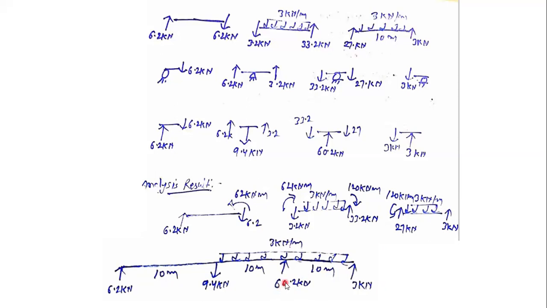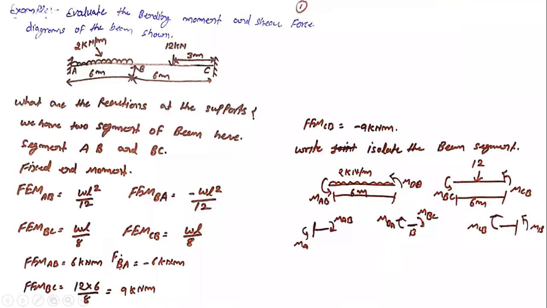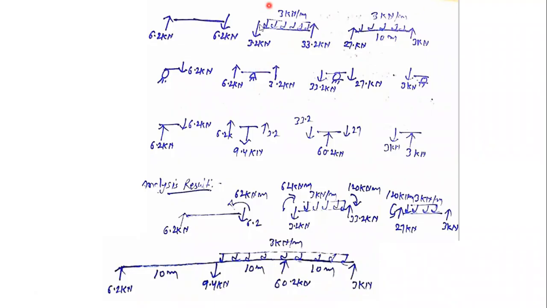Now you need to take the sum to check whether we are getting it right or wrong. 6.2 plus 60.2 plus 3. How much is it? It is 66.4 plus 3, 69.4. Then 9.4 plus 3 into 60, 60 plus 9.4. Whatever the value is in the upward direction, the same we are getting in the downward direction as well. So that's how you can verify your answers. So that is all about this particular problem.